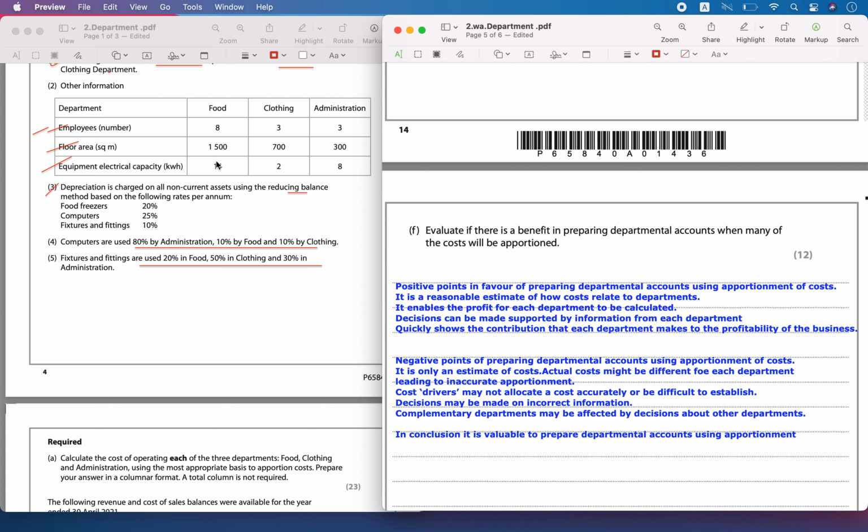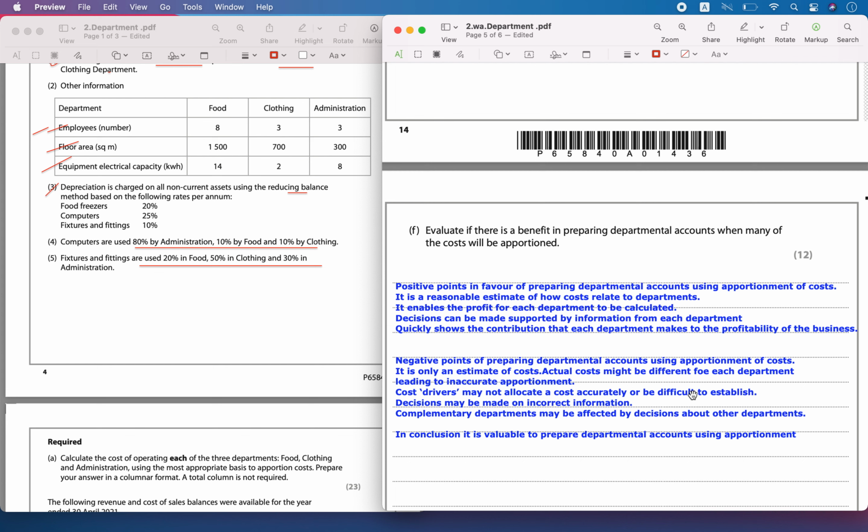How do I say how much the food is consuming? I had used a depreciation cost, so I use some reasonable basis, but it is not an accurate one. So the cost drivers may not be accurate, and it is also very difficult to establish. Some might argue in the department that this is wrong.